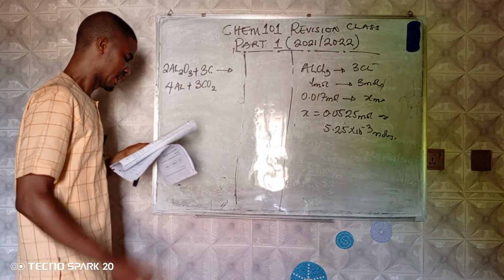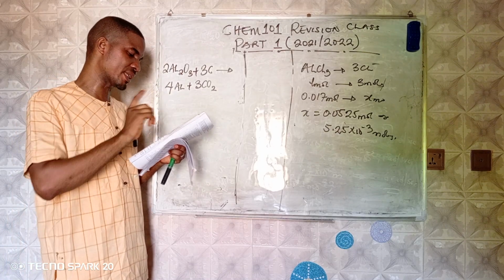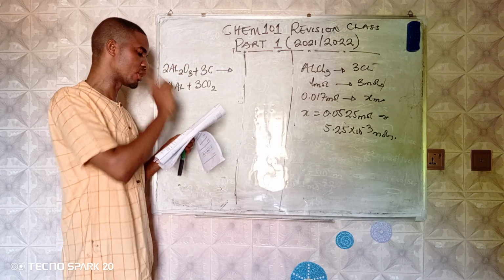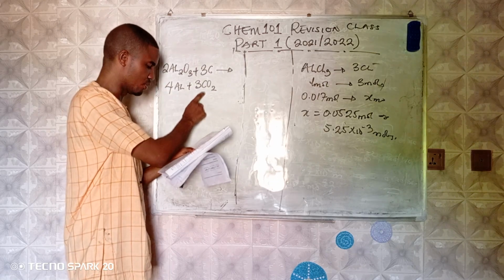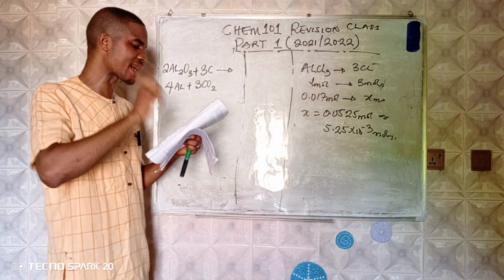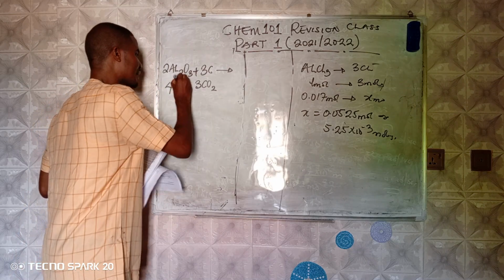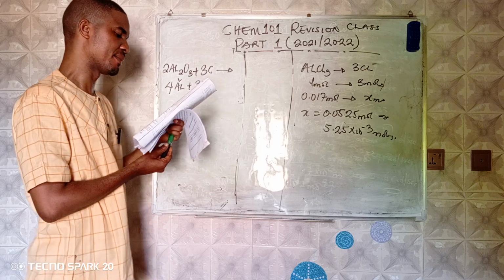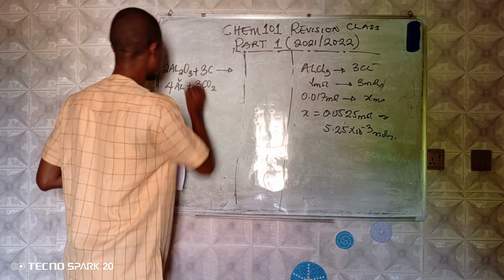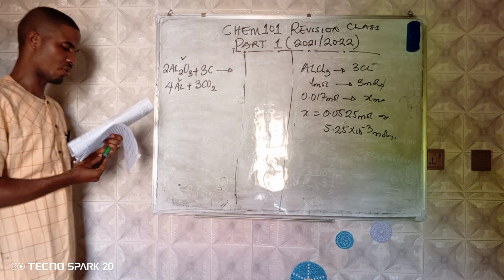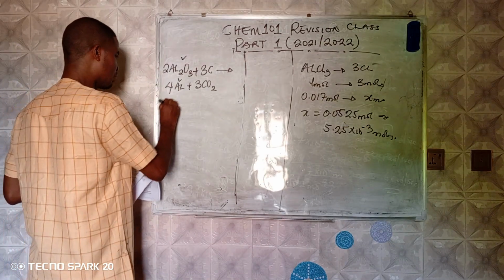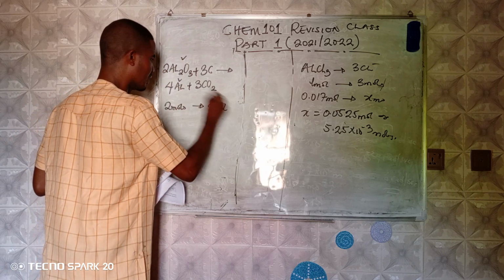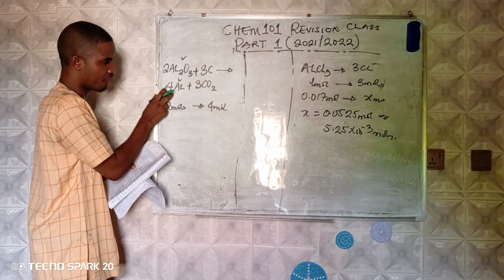Now watch something. Aluminum oxide is reacted with carbon to form aluminum metal and CO2. The question says, how many grams of aluminum metal, that means we're interested in aluminum metal, mark it, are formed from 408 grams of aluminum oxide? So I'm interested in both of them. Here they gave me that 2 moles of this produce 4 moles of this.